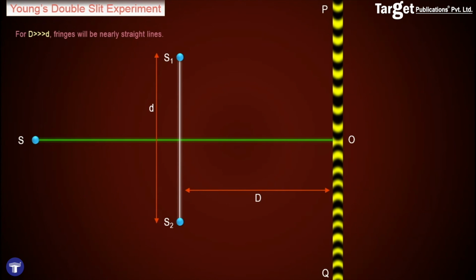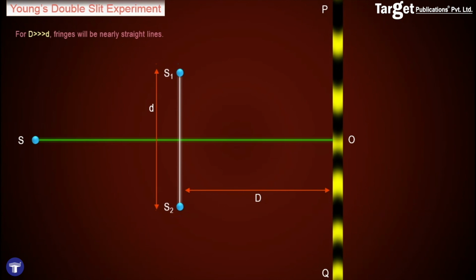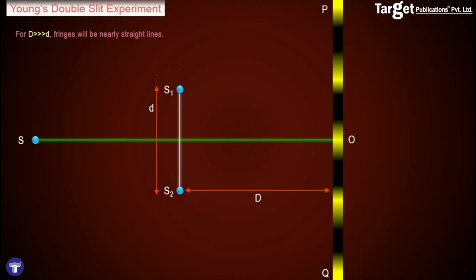In order that the fringes obtained are nearly straight lines, the distance of the screen from the sources must be much greater than the distance between the slits. Thus, for capital D much greater than small d, the fringes are nearly straight lines. From the formula of the fringe width, that is beta is equal to lambda capital D upon small d, it is clear that fringe width depends upon the wavelength of light.